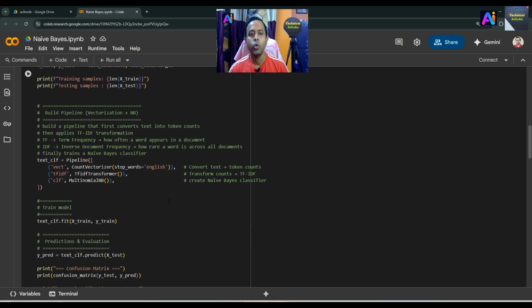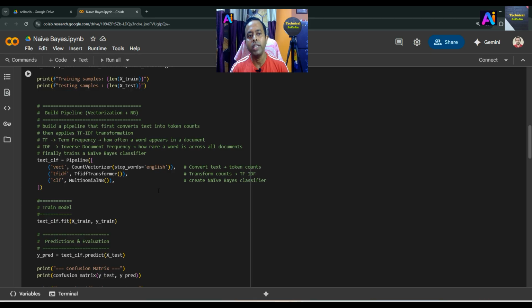Then we build the pipeline, with the vectorization and the NB, and for the pipeline we use count vectorizer. It converts the text to token counts, and the TF-IDF transformer transforms counts to TF-IDF. So we build a pipeline that first converts text into token counts and then applies this TF-IDF transformation. These take more time, okay.